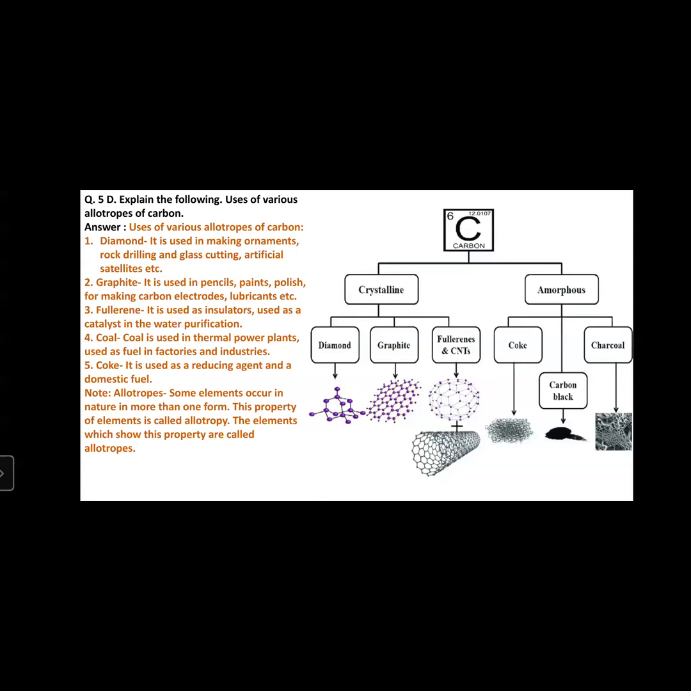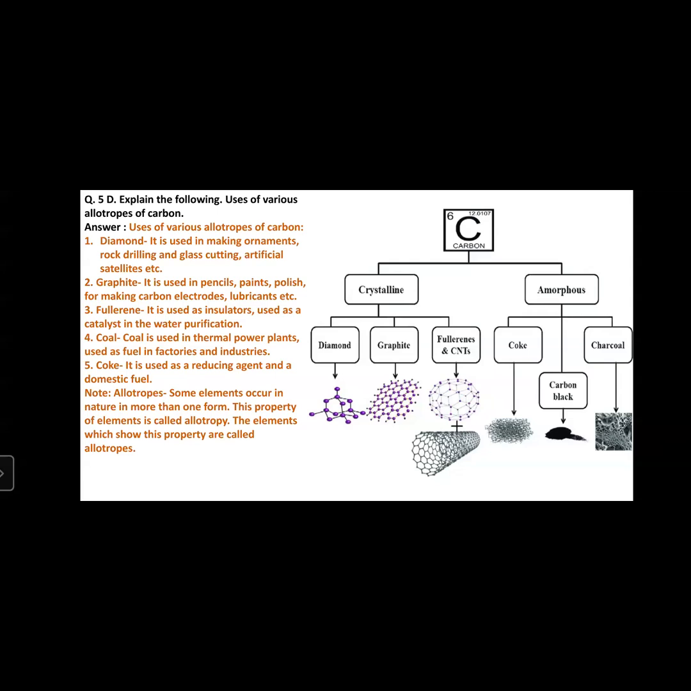Second one, graphite. Graphite is also an allotrope of carbon. Now, where is graphite used? It is used in pencils, paints, polish, for making carbon electrodes, lubricants, etc.